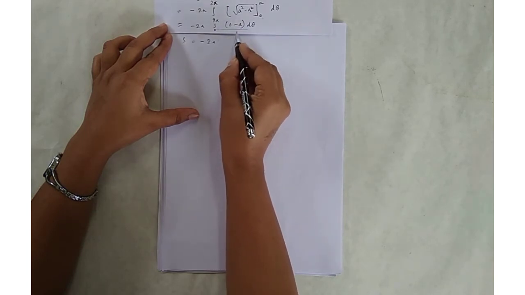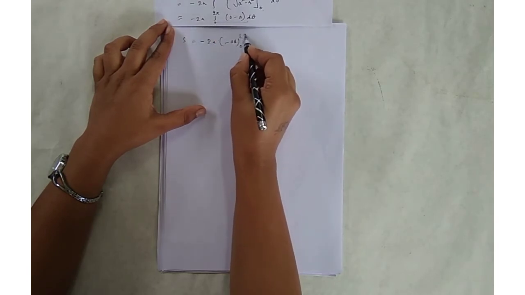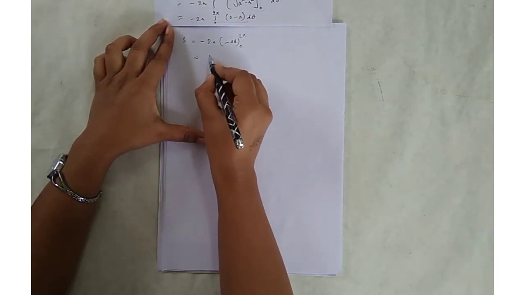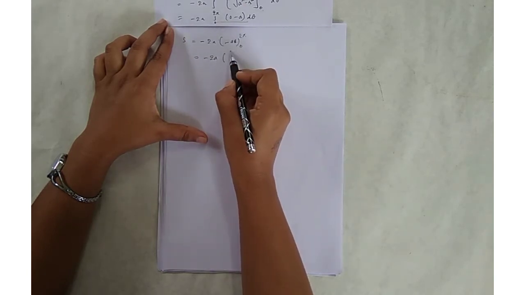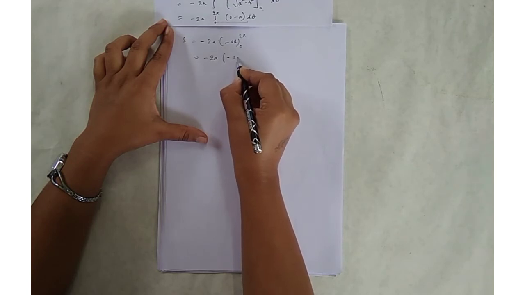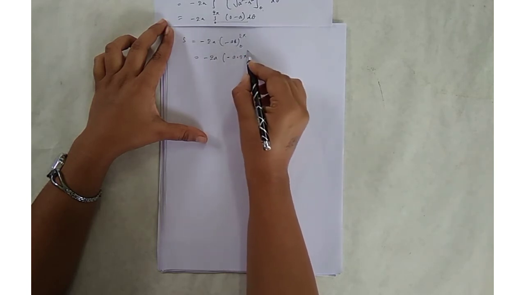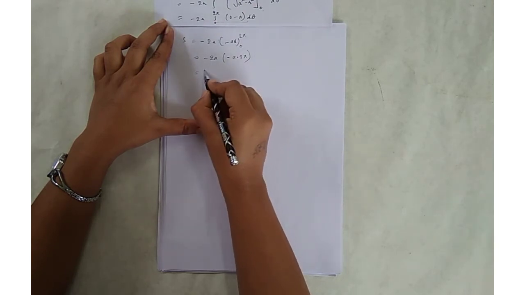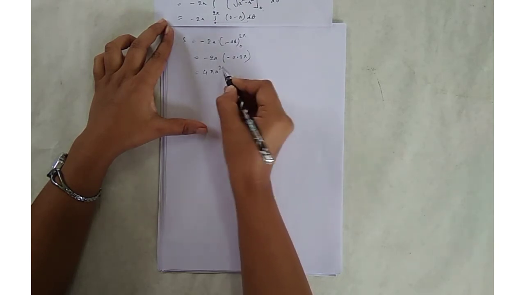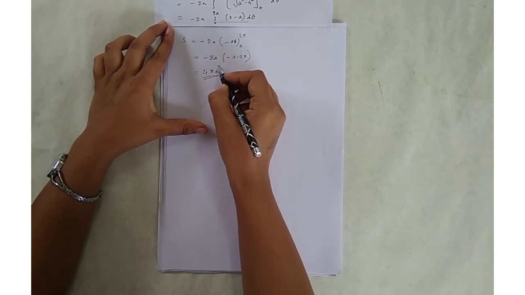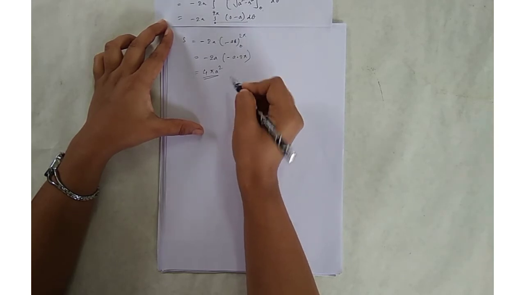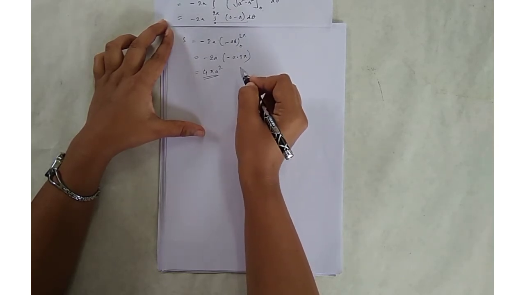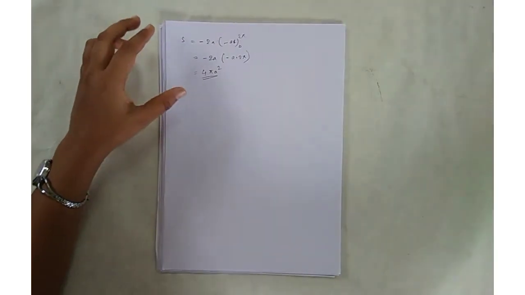Integrate this term, minus a theta with limit 0 to 2 pi. So it will become minus 2a into, put theta is equal to 2 pi, so that is minus a into 2 pi, and when you put 0, the term becomes 0. That is minus minus plus, and 4 pi a square. This is the surface area of the given sphere, that is x square plus y square plus z square is equal to a square.